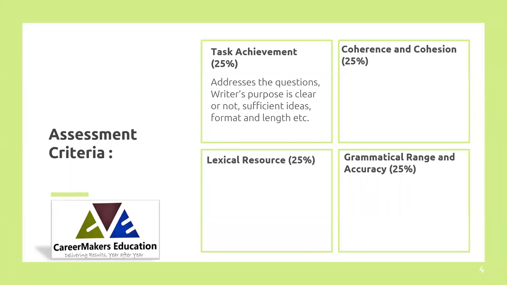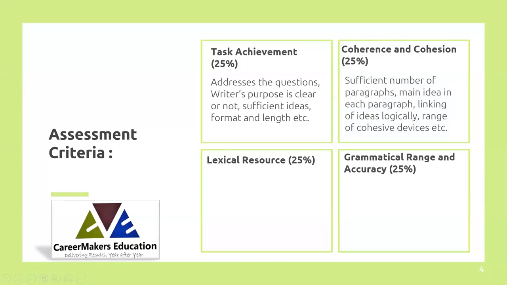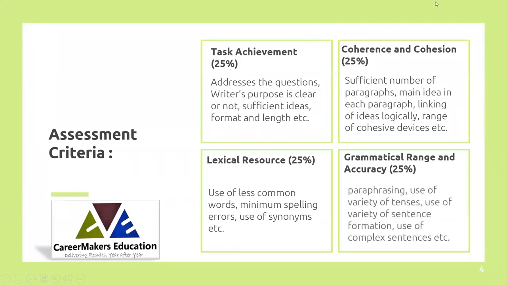Then coherence is the linking of the sentences or paragraphs with logical linking devices. Then lexical resource, a particular vocabulary for describing a specific trend, an increase or a decrease, specific for a report. There are certain words, certain vocabulary that we need to use. That's what comes in lexical resource. And the last marking criterion is grammatical range and accuracy.